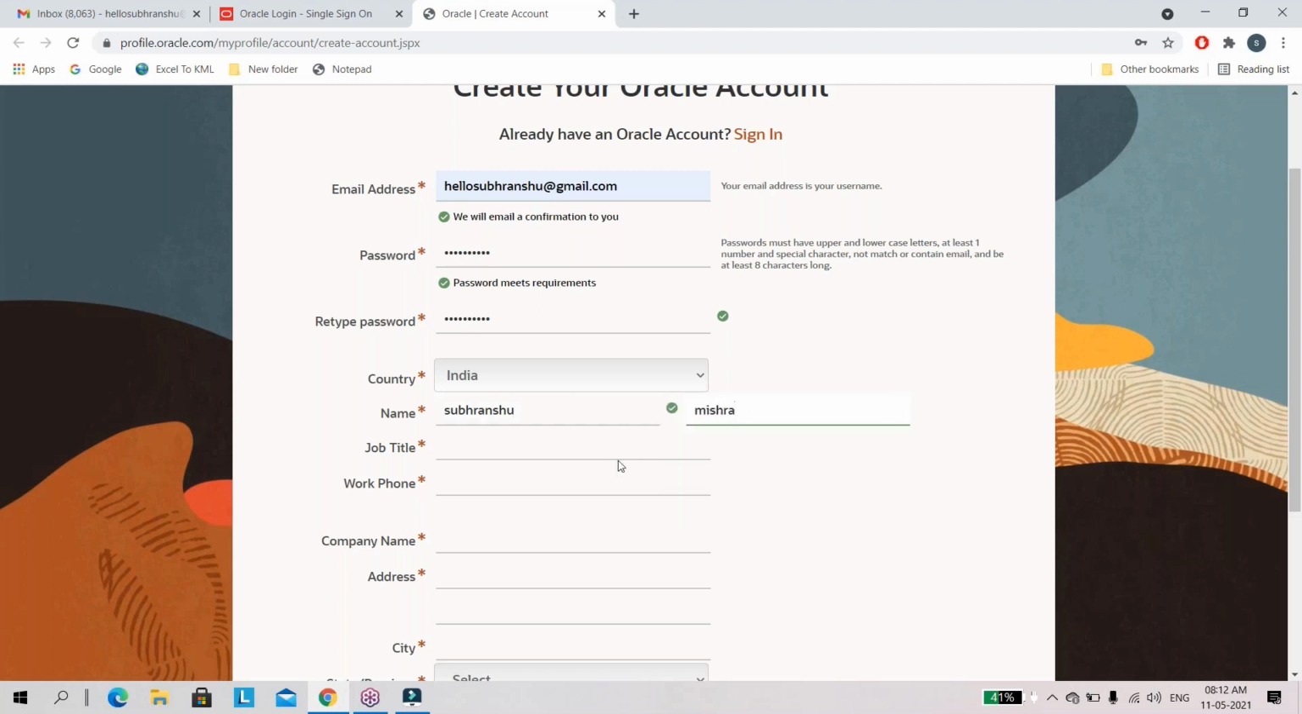Job title, give anything, whatever it is, your wish. Senior manager or supervisor, whatever it was, job title. Software engineer.